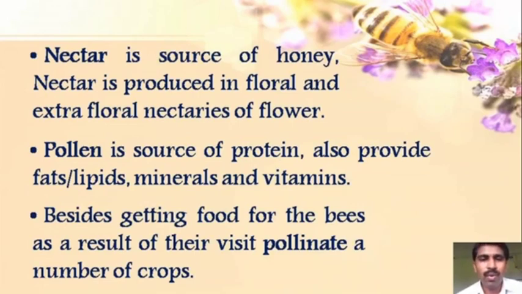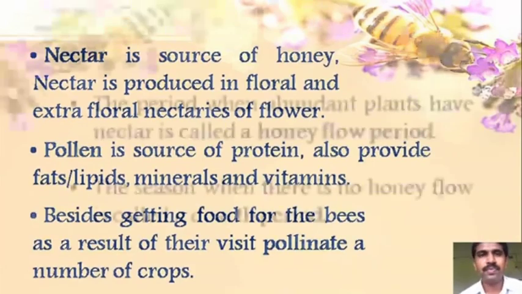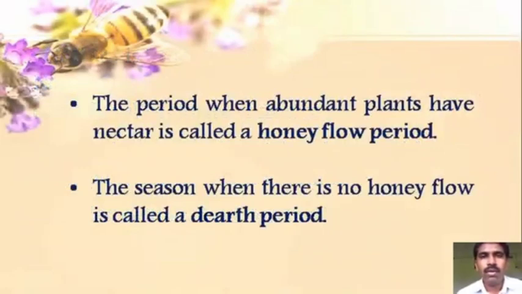Besides getting the food for the honeybees, as a result of their visit, honeybees pollinate different types of crops as well as flowering plants. Nature is beautiful, isn't it? You will observe that different types of flowers are produced in different seasons. The period when abundant plants have nectar is called the honey flow period. And the season when there is no honey flow is called the dearth period.